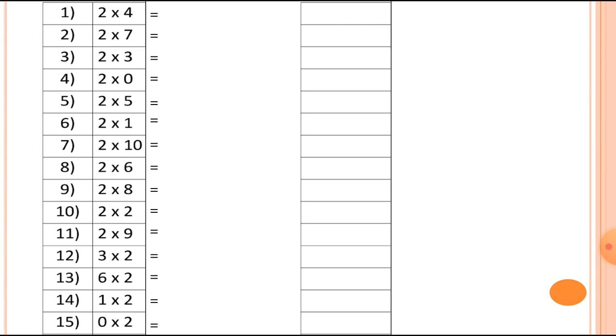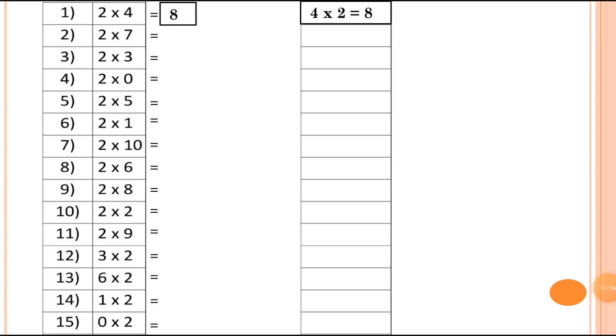So let's start the multiplication fact table first and then we'll move to the next. Here is number 1, 2 fours are 2 fours is equal to 8. Then what is the multiplication fact of this? If 2 fours are 8, we can write down 4 twos are 8. I hope that now we are revising this table so many times, so you are able to write down this table by yourself and speak the answer with me only. So let's start doing the table.